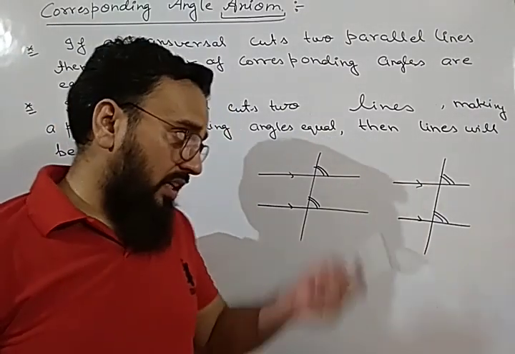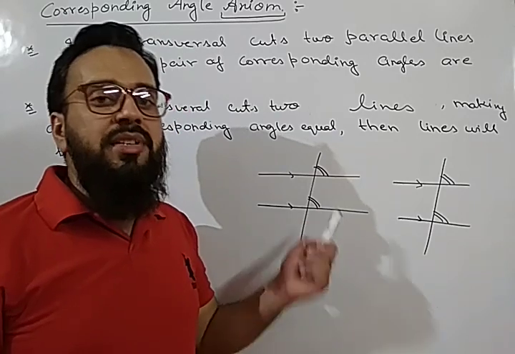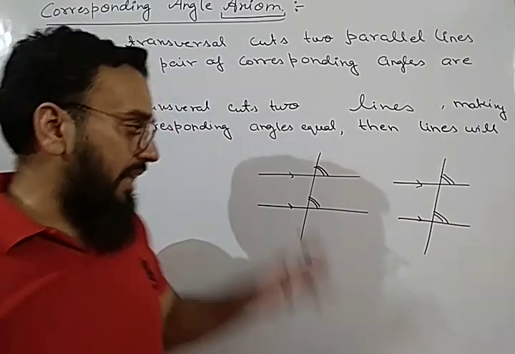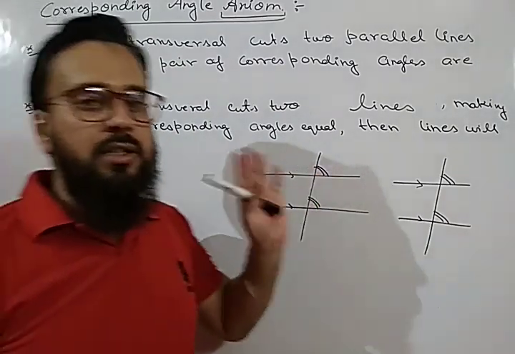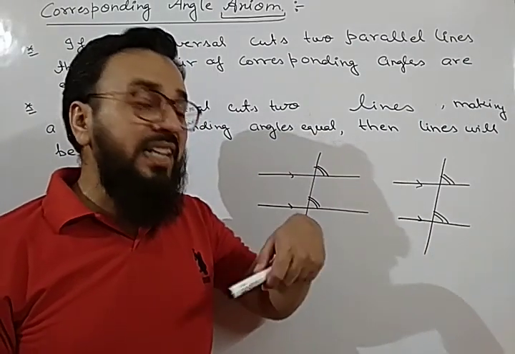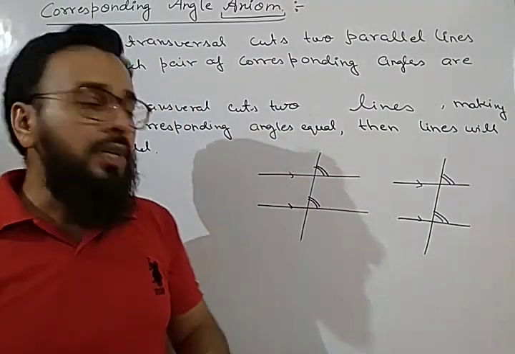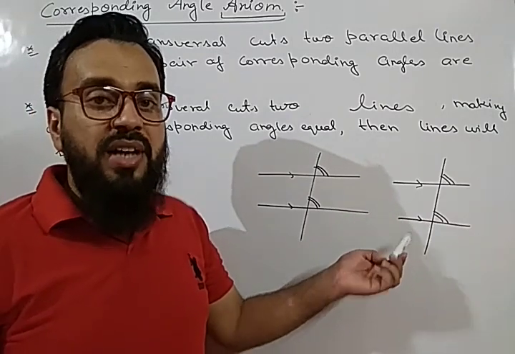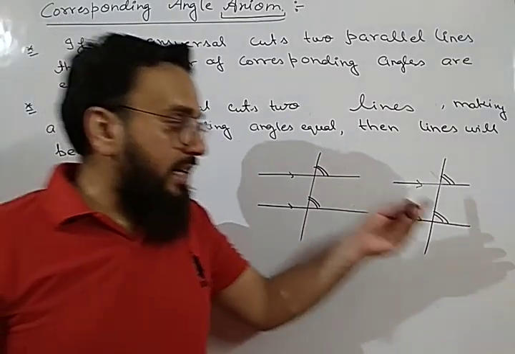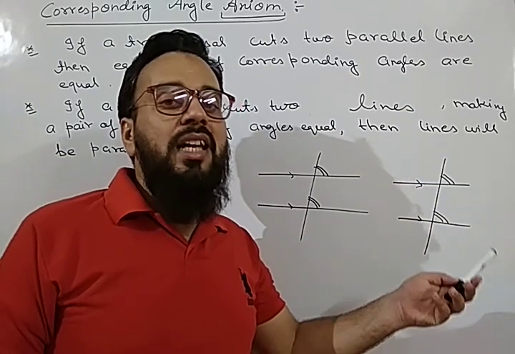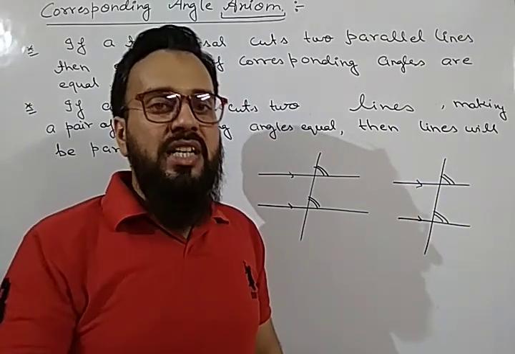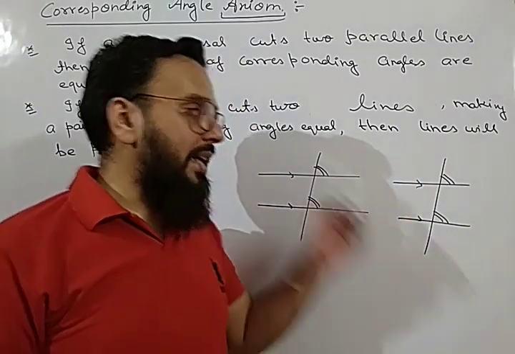Whenever we have to prove corresponding angles equal, then we will simply write by corresponding angle axiom, if the lines are parallel, then corresponding angles are equal. But if we have to prove its converse, means if we have to prove the lines are parallel, then if the corresponding angles are given equal, we will say by converse of corresponding angle axiom, these lines are parallel.